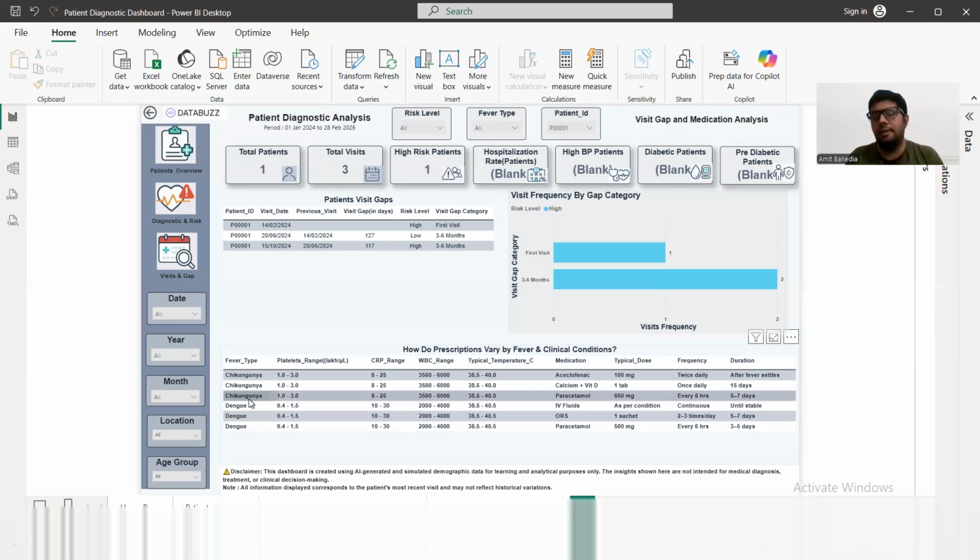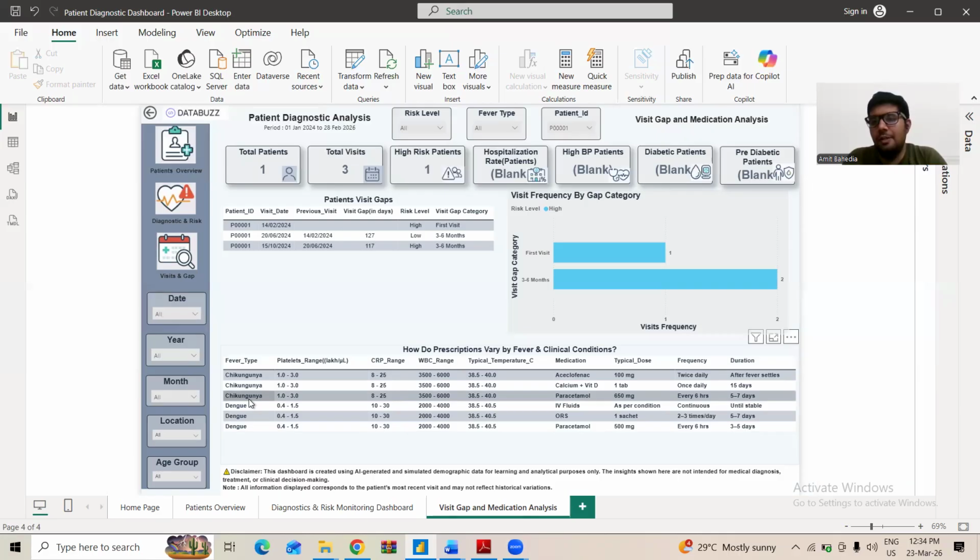This is not available in this particular dataset, and it was not possible for me to create a medicine table either, because I am not aware of what kind of medicines are prescribed to a particular patient category. But the overall idea here is that it's not about just preparing the dashboard. It's about how a hospital can benefit if they analyze the patient diagnosis data properly.